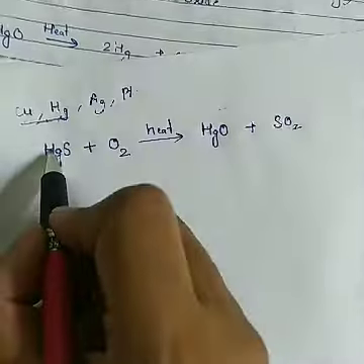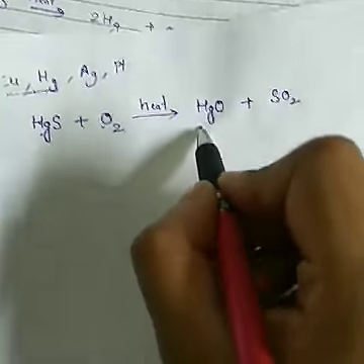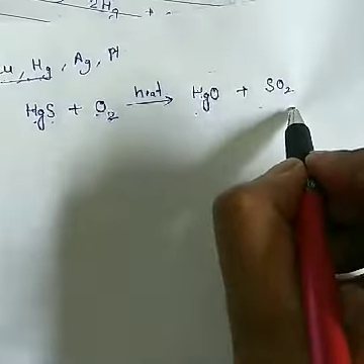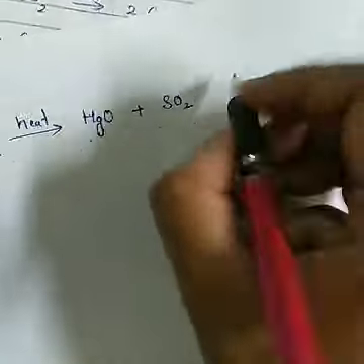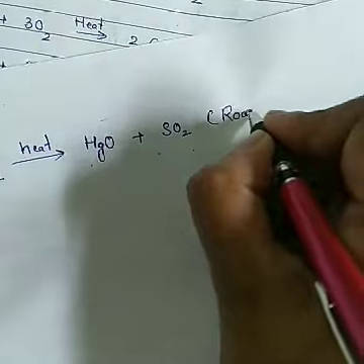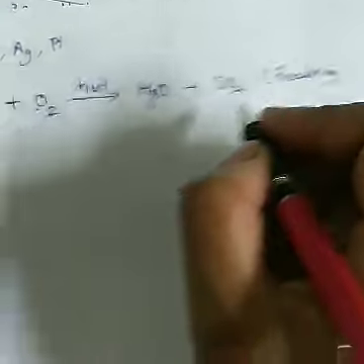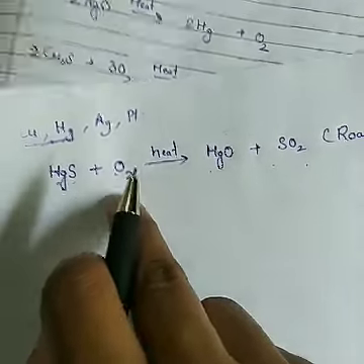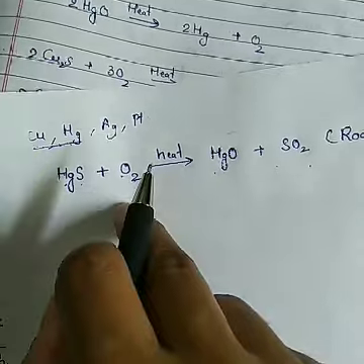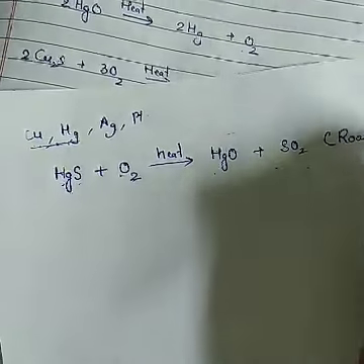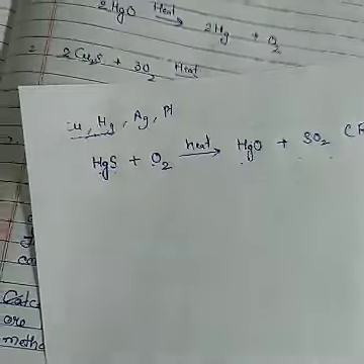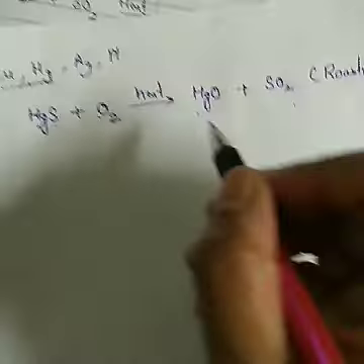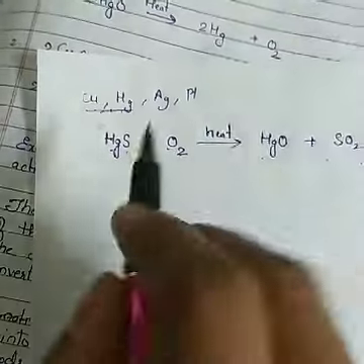See here, Hg reacts with the oxygen to form HgO. S reacts with the oxygen to form SO2. This process is called roasting. Roasting is nothing but heating the sulfide ore in the presence of excess oxygen or excess air. So, what is roasting?